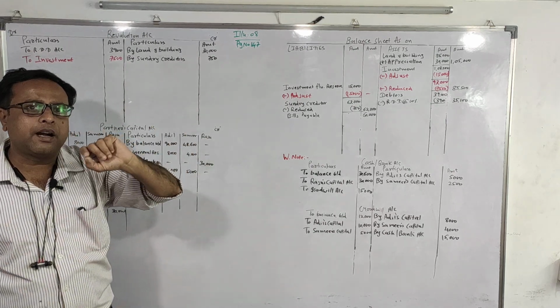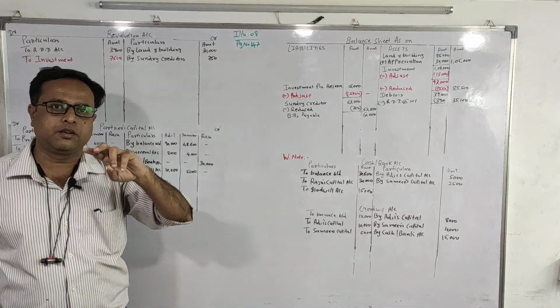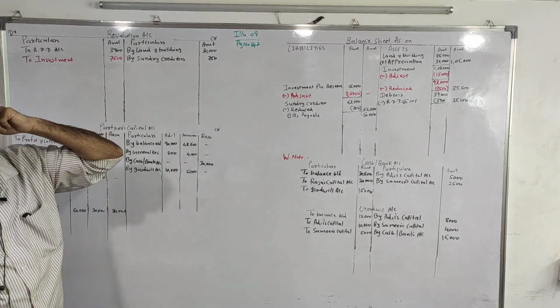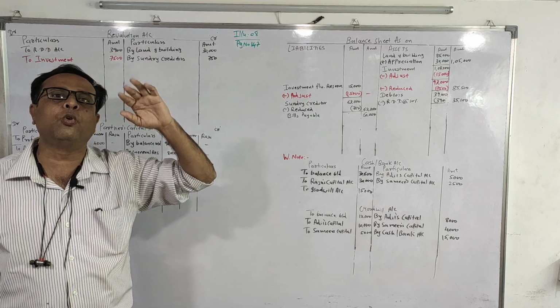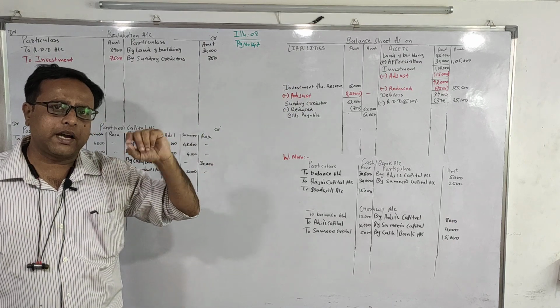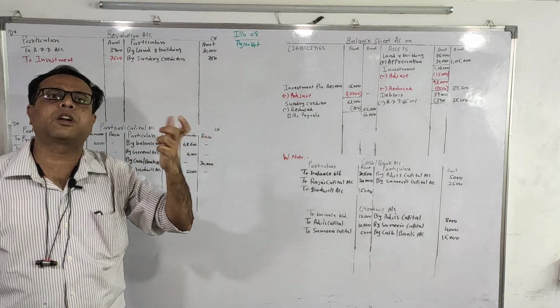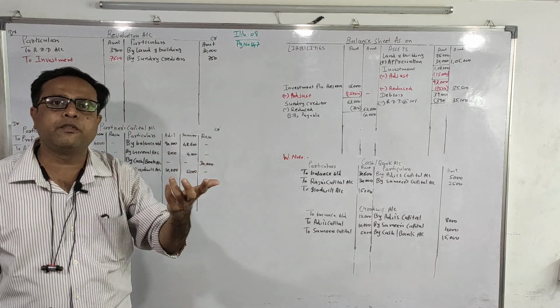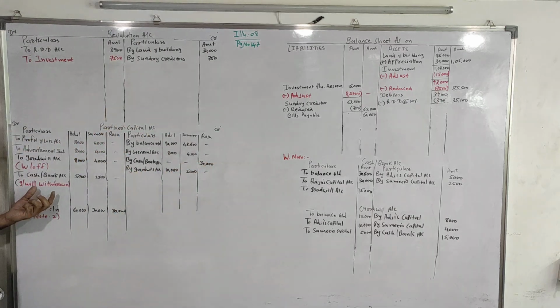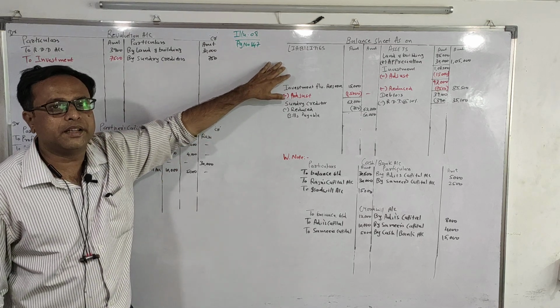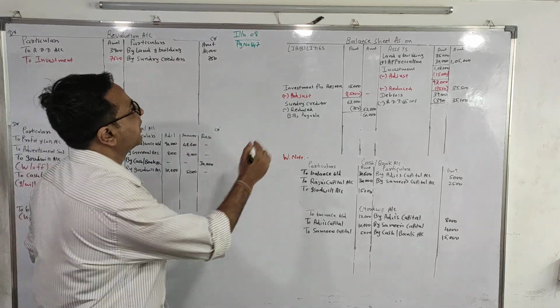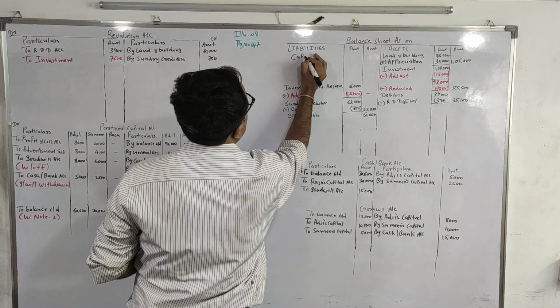In this particular part, there are two more options. They can inform you in the question: adjustment of capital is to be made through loan or current account. If they ask you to adjust through loan or current account, in that case we'll write it over here, loan account or current account, and this balancing figure will transfer to the liability side. We'll do it. First we'll transfer our capital amount.